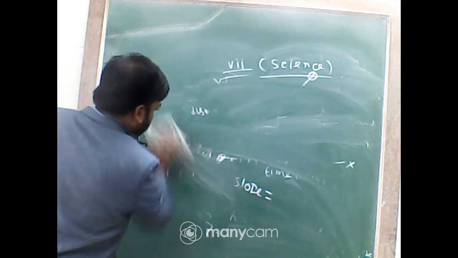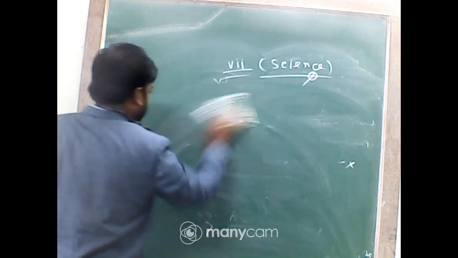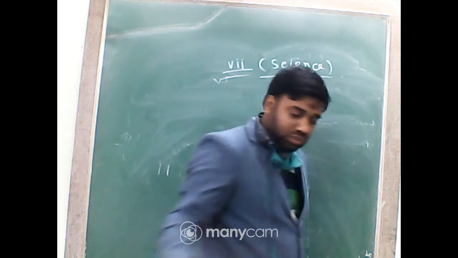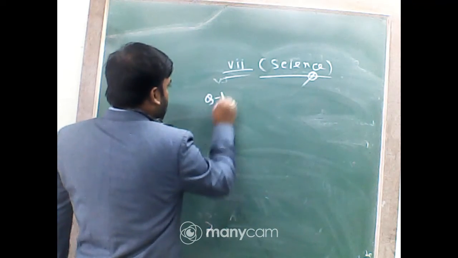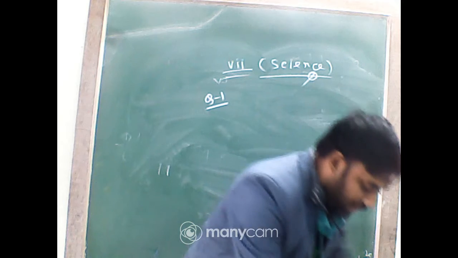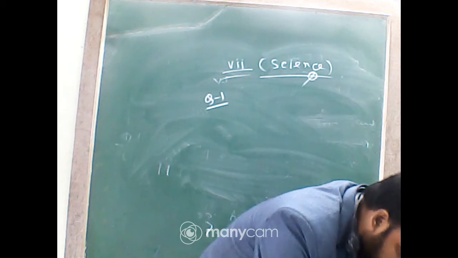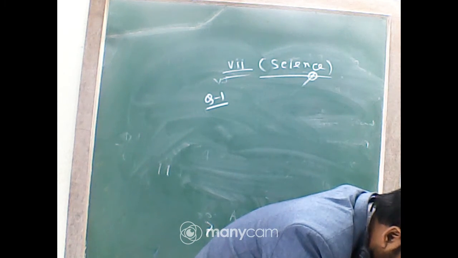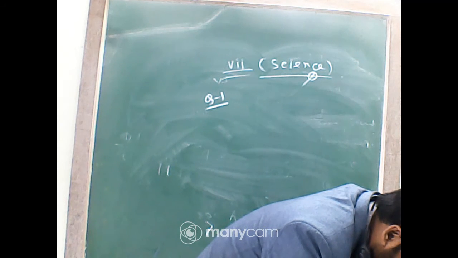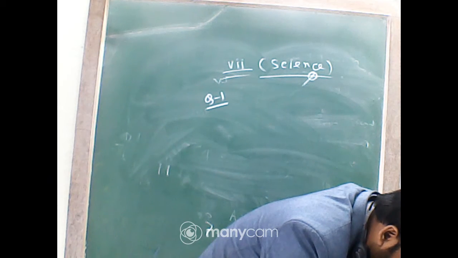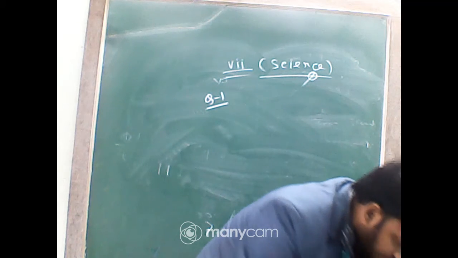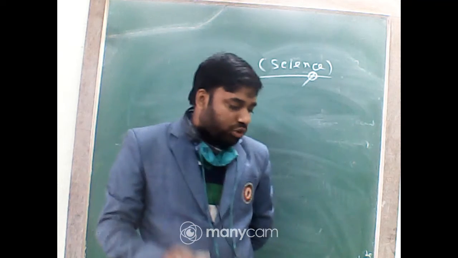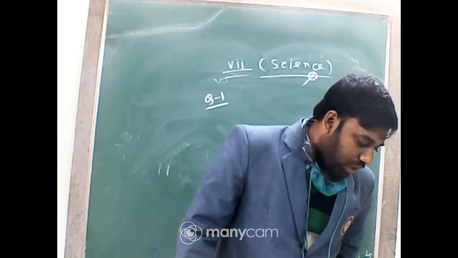Now students, I will discuss some NCERT questions. Question number 1, in the exercise: classify the following motion as along a straight line, circular or oscillatory.